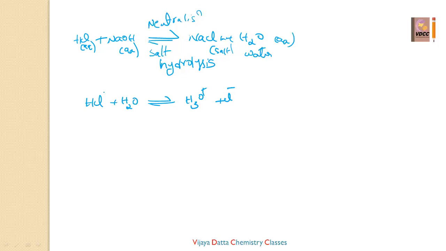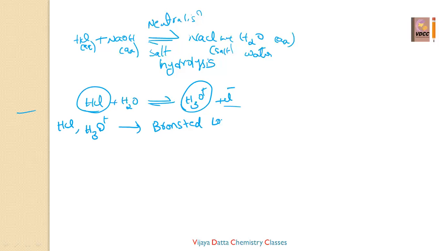Here, see, HCl and H3O plus, they are ready to donate the proton. HCl donates the proton, and that is nothing but Cl minus. So we can call HCl and H3O plus both Bronsted-Lowry acids. In a forward reaction, if you consider the forward reaction, HCl